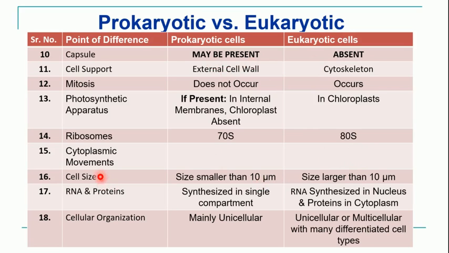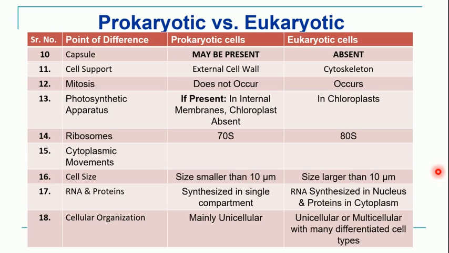Next character is cell size. So what is the cell size in case of prokaryotes? These prokaryotic cells are very small in size. So the size is smaller than 10 micrometer. We know that 1 micrometer is 1 into 10 raised to minus 6 meter. Whereas the size in case of eukaryotic cell is larger than the prokaryotes. So size is larger than 10 micrometer. Okay. So which ones are the larger cells? These are eukaryotic cells, like plant cell or animal cell, but the bacterial cell or prokaryotic cell are comparatively very small.